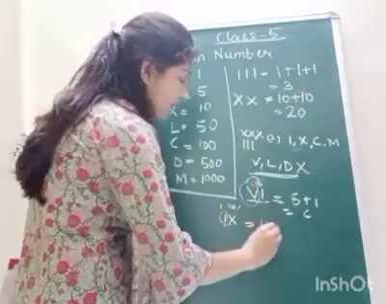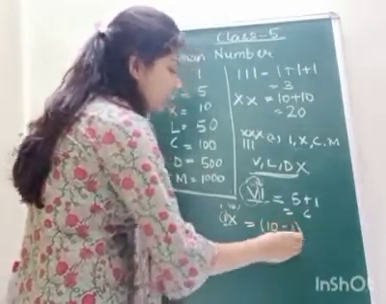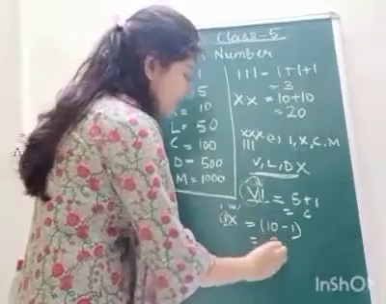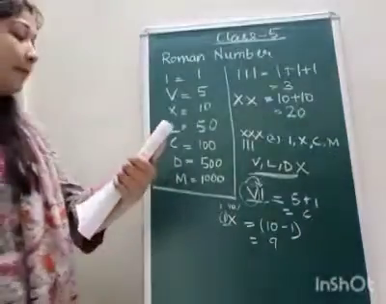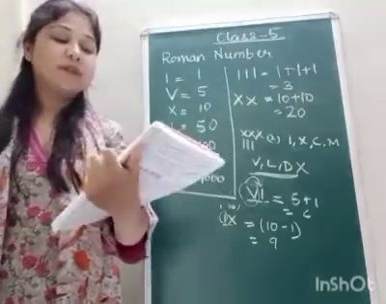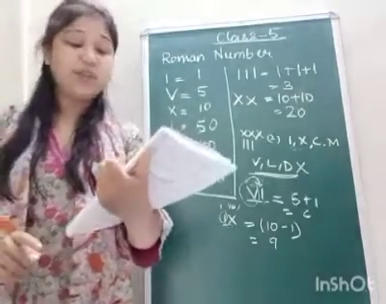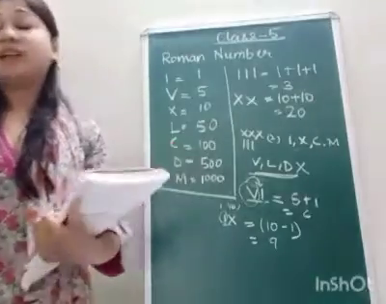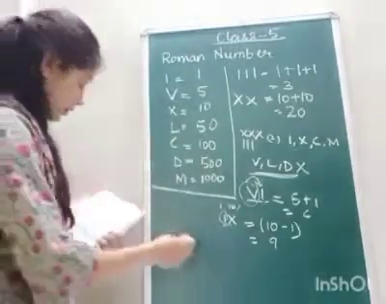That means we have to subtract the smaller value from the greater value. That means 10 minus 1 is 9. So this is rule number 4. Now, rule number 5 says when a Roman numeral of smaller value is in between two numerals of greater value, then the smaller value is subtracted from the numeral on its right.